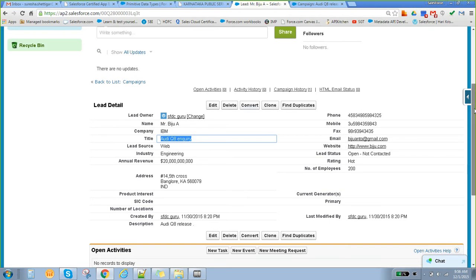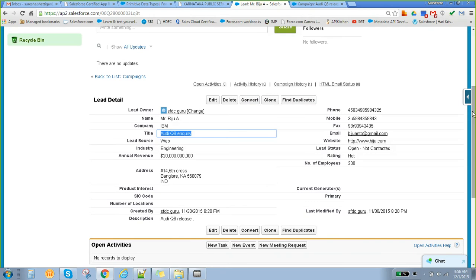Okay, clear? Yeah, clear. Okay, lead conversion. So what are the parameters they are using for converting the lead? For lead conversion, they will use the number of employees present in your company, or the revenue of your company. Based on those kinds of parameters, they are going to convert it.